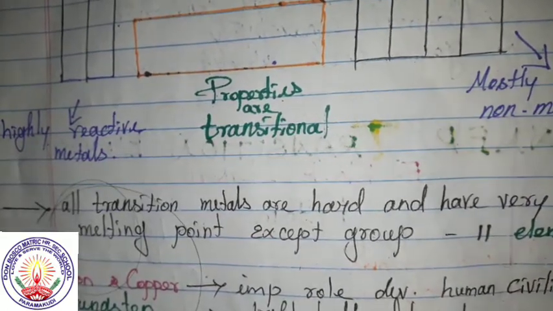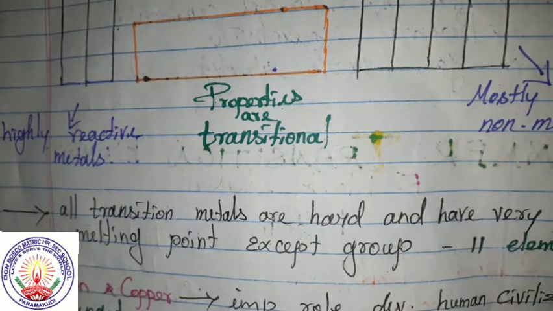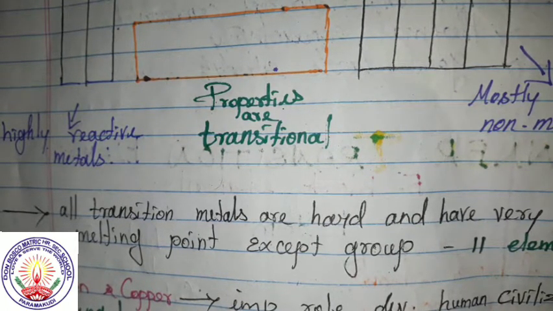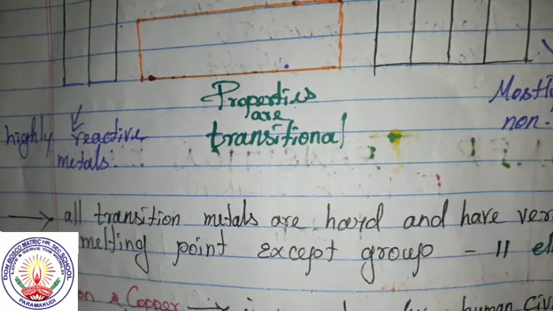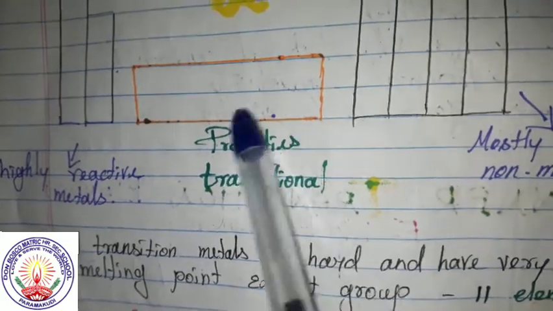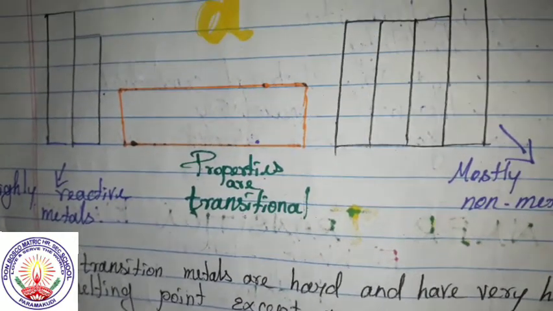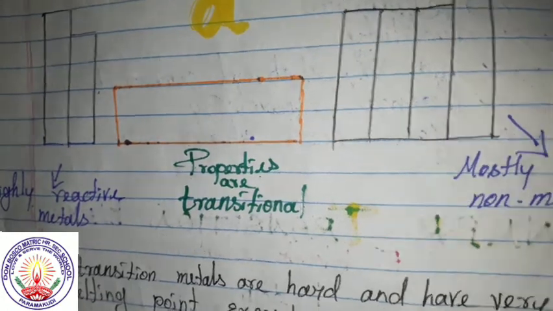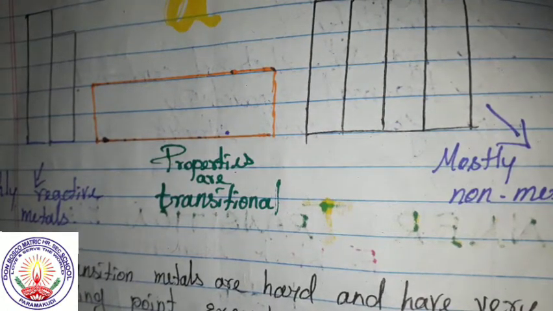And you see, all transition metals are hard and have very high melting points except group 11. Which are those group 11 elements?